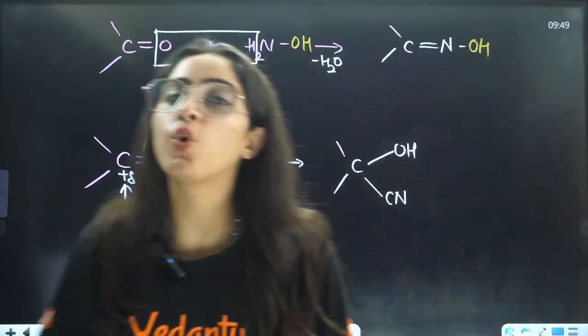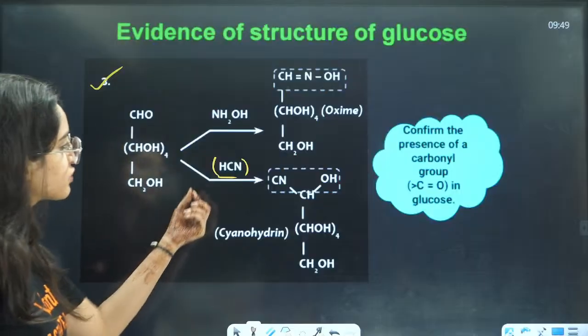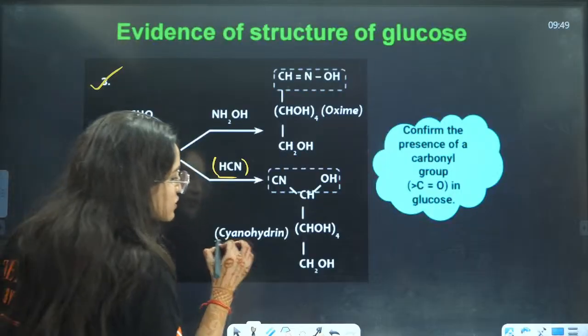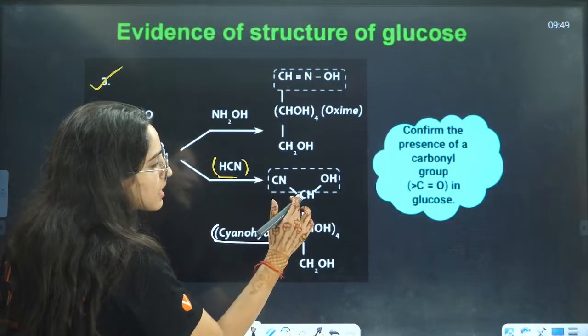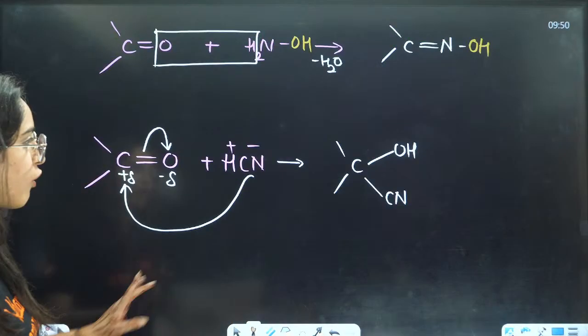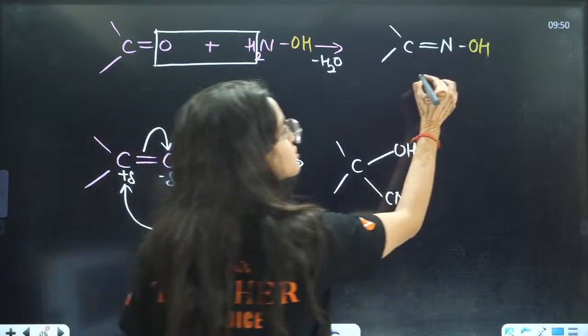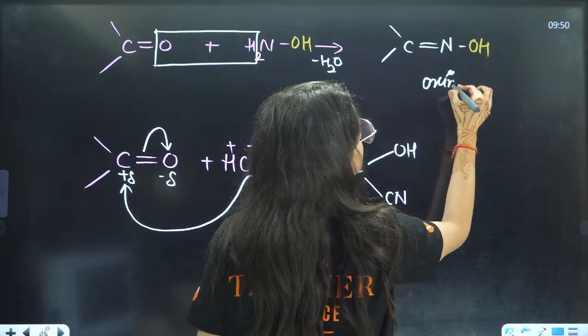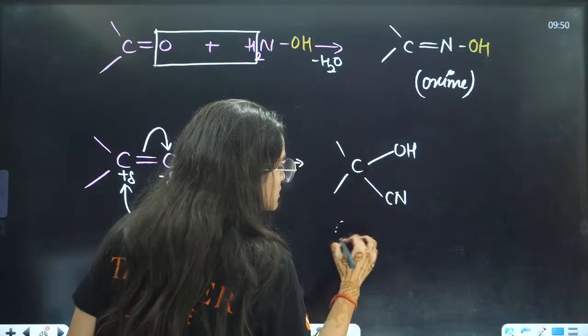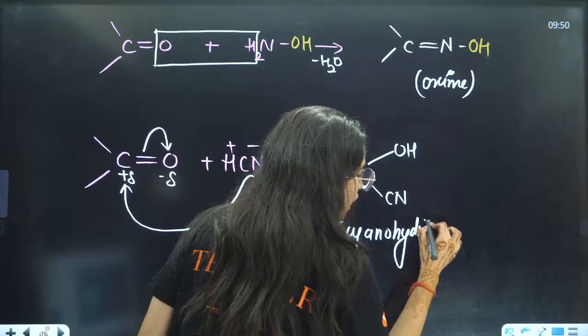Cyanohydrin is formed here. So on reaction with HCN you have the formation of cyanohydrin, that is CN here and OH here. OH and CN, this thing is called cyanohydrin. This is called oxime. This is called cyanohydrin.